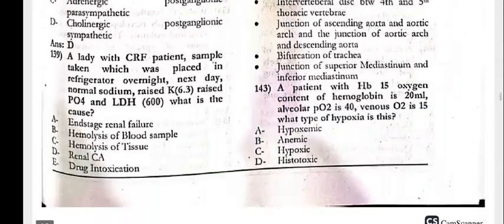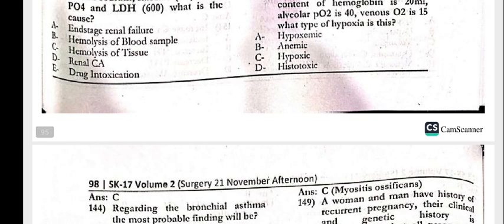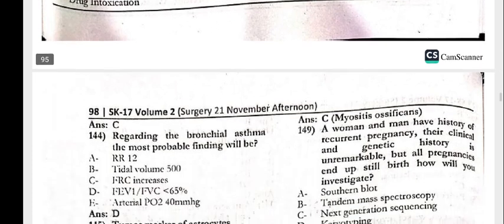140, the patient with the Hb of 15. Oxygen content of the hemoglobin is 20 ml. Alveolar partial oxygen is 40. Venous oxygen is 15. What type of hypoxia is this? That is a hypoxic hypoxia.